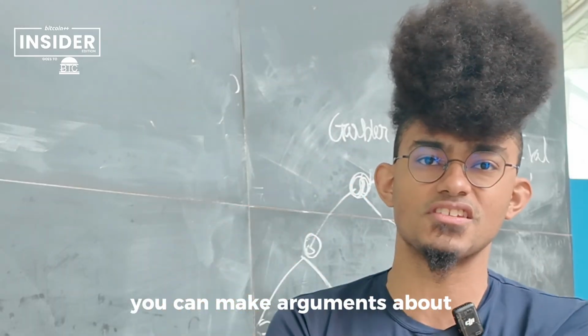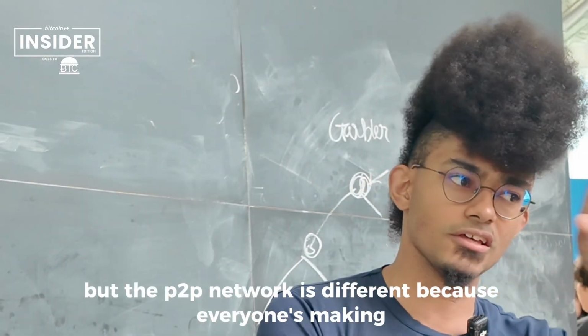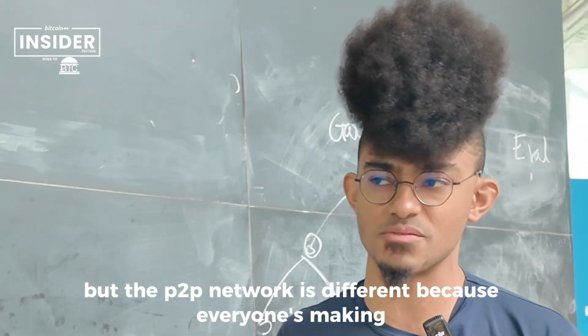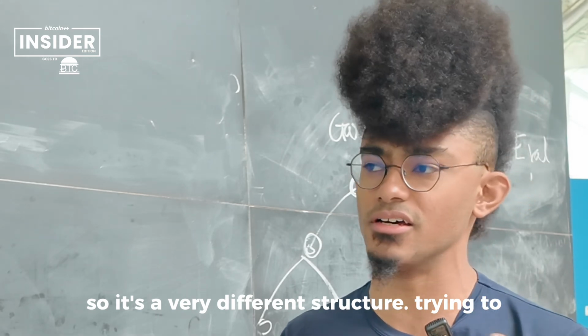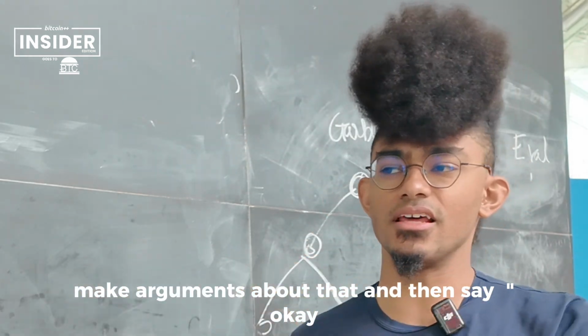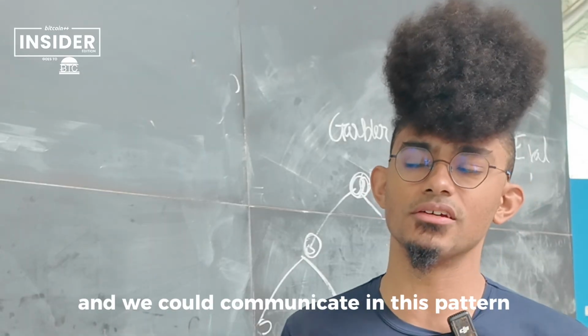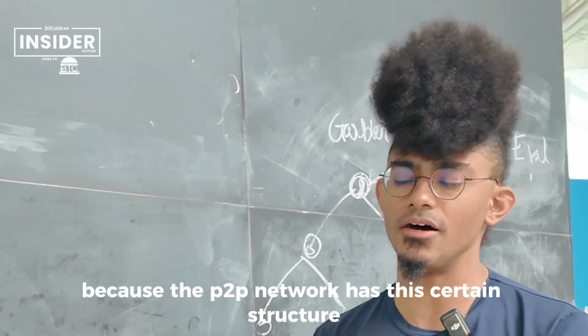Or you can make arguments that the network is resilient because it has this kind of structure. But the P2P network is different because everyone's making 5 to 10 connections by default, so it's a very different structure. So we're trying to make arguments about that and then say, okay, everyone's 3 hops from everyone else, and we could communicate in this pattern because the P2P network has this certain structure.